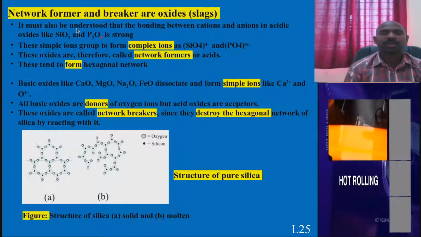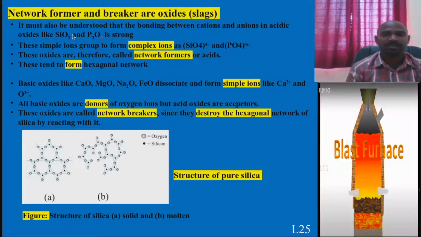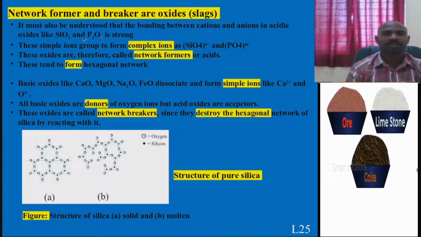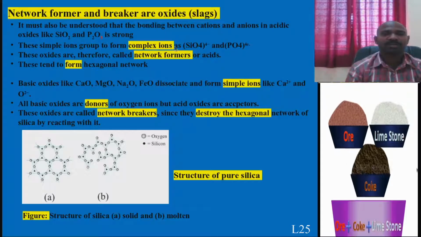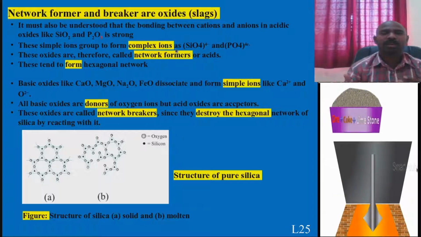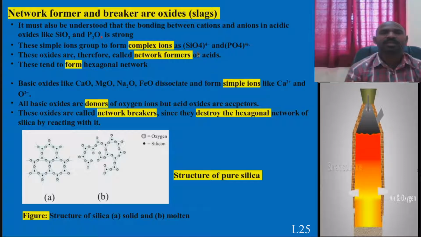Mainly these acidic oxides and basic oxides are categorized into two forms, network former and network breaker. All these acidic oxides, predominantly SiO2 and P2O5, form complex ions. When oxygen combines with SiO2, it forms SiO4 4 minus. It is a complex ion, it forms a network. So that is why these acidic oxides are network formers.